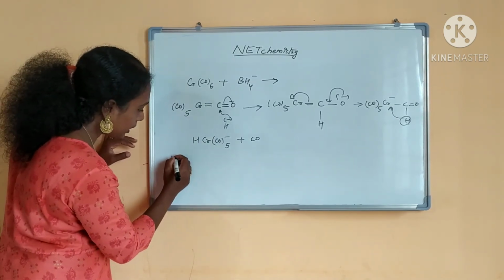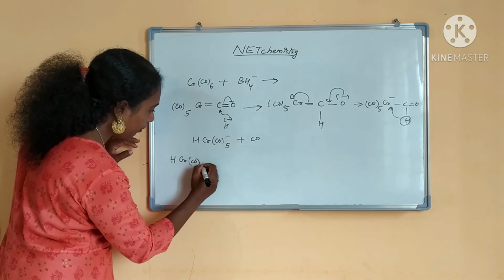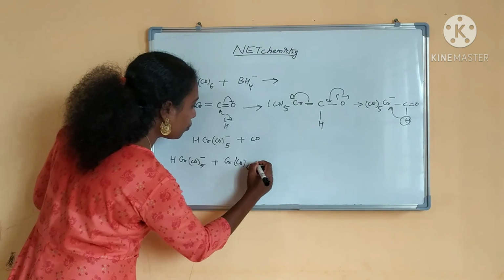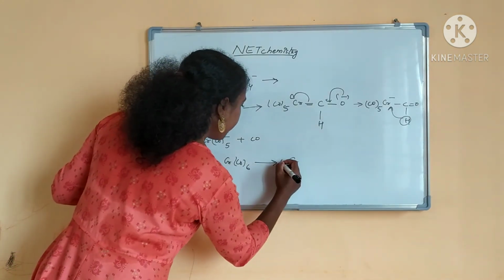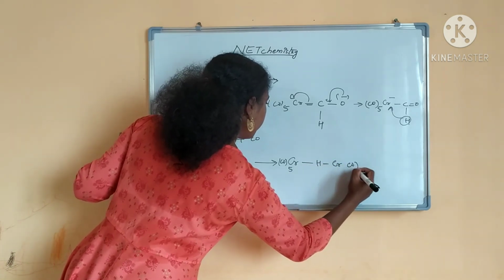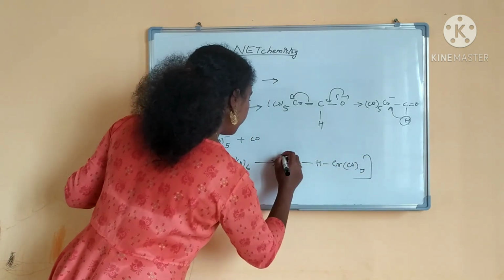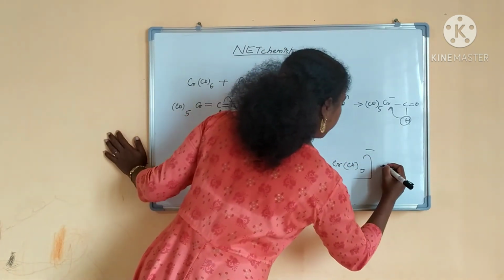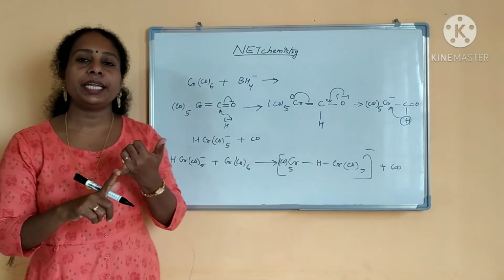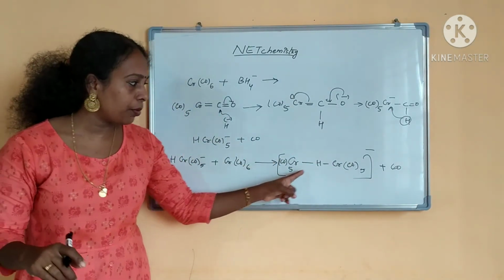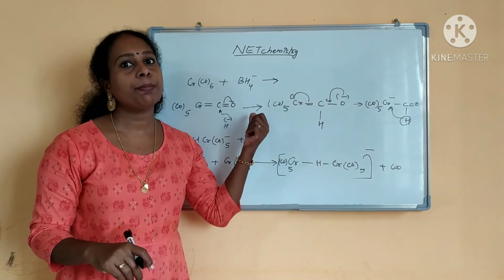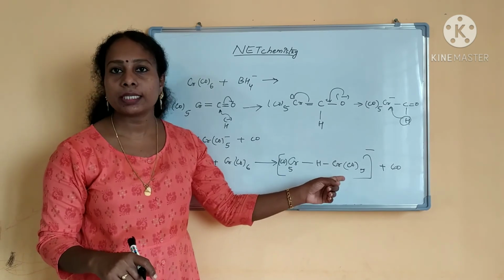HCrCO5 minus will be combining with the CrCO6 and forming hydrogen bridged complexes. So after the hydride attack, some of the metal carbonyls can form hydrogen bridged complexes. Clear? This is another application of metal carbonyls. Hydrogen bridged complexes you can prepare.